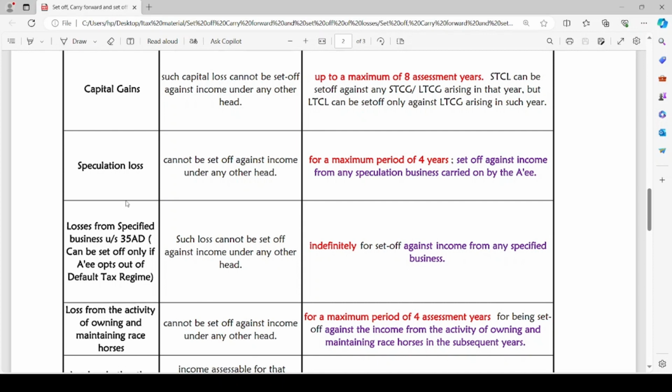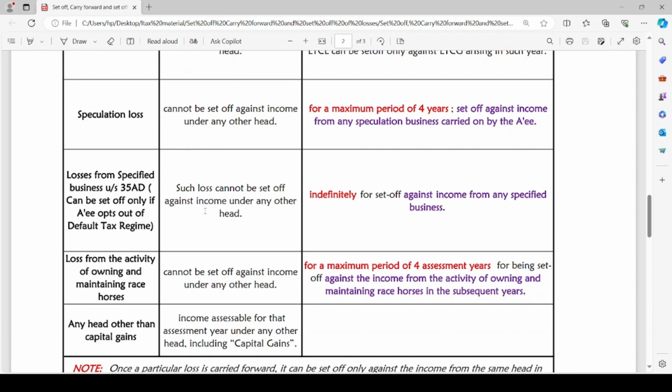The next type of loss is from specified business under section 35AD. It can be set off only if the assessee opts out of the default tax regime. Loss from specified business under section 35AD can be set off only if the assessee opts out of the default tax regime and pays tax as per the normal provisions of the Income Tax Act. Such loss cannot be set off against income under any head.